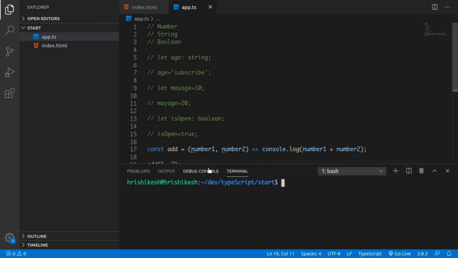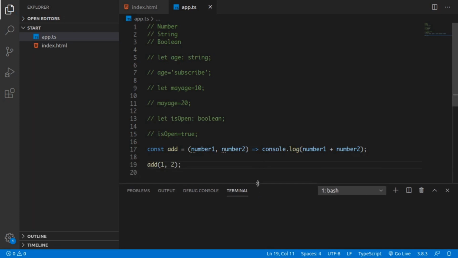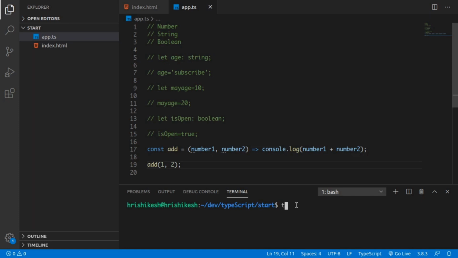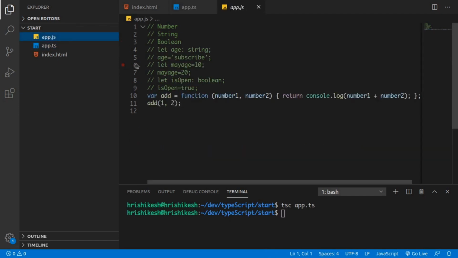To run this script, open the integrated terminal of VS Code and write tsc, the file name is app.ts. Run this command, and you can see a JavaScript file is compiled.